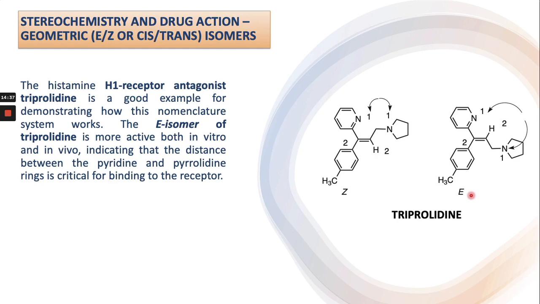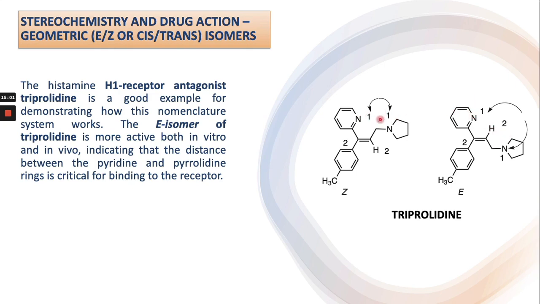The E isomer of this triprolidine is more active, both in vitro and in vivo. This indicates that the distance between the pyrrolidine group and the pyridine group is crucial for binding with the receptor.